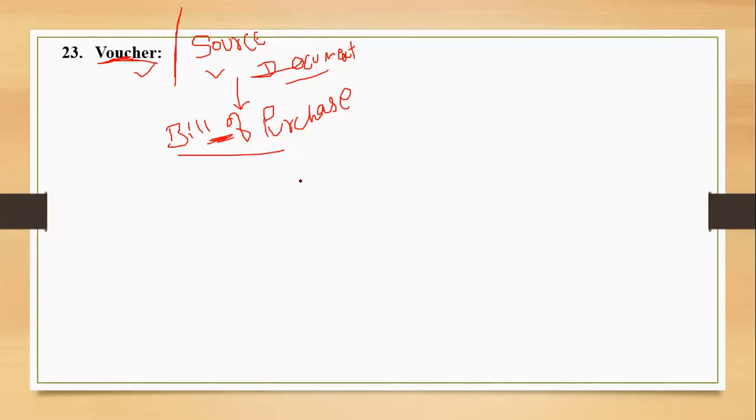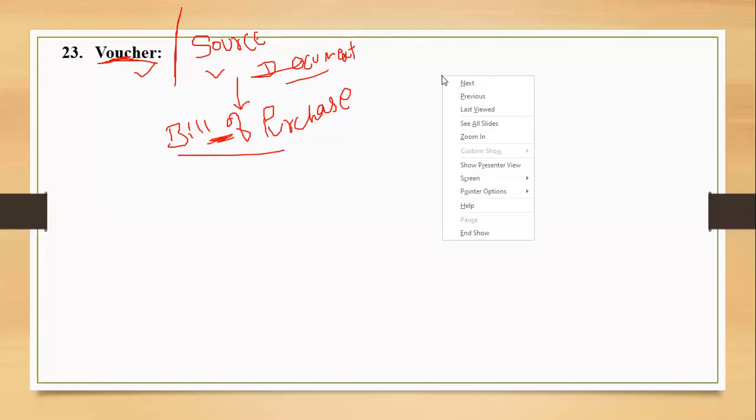Okay, there is always a difference between the voucher and the source document. So source documents are basically the original documents as an evidence of a transaction. This bill of purchase, suppose I have purchased goods from Ronak, right? So Ronak will give me a bill for the same. So that bill of purchase is a source document. Against the goods purchase, if I make a payment to Ronak, he will be giving me a receipt of the amount received by him, right? So that is a source document.